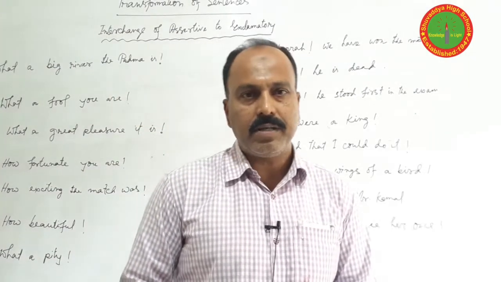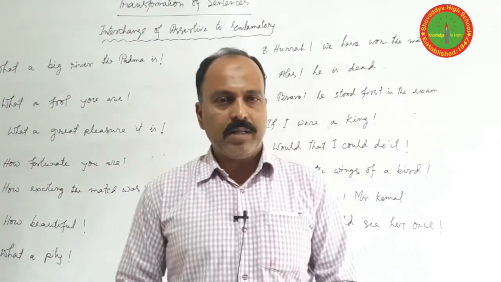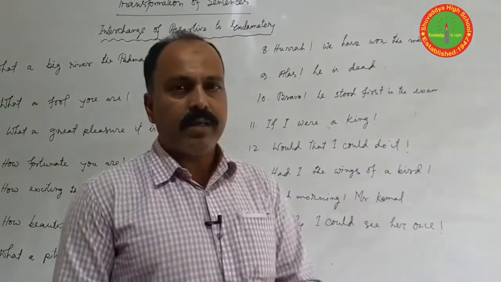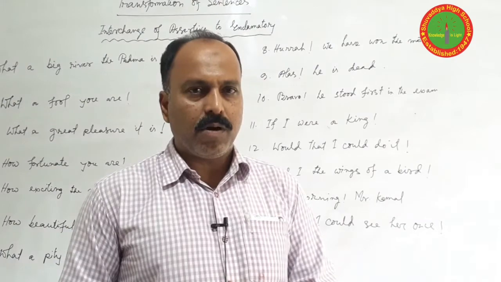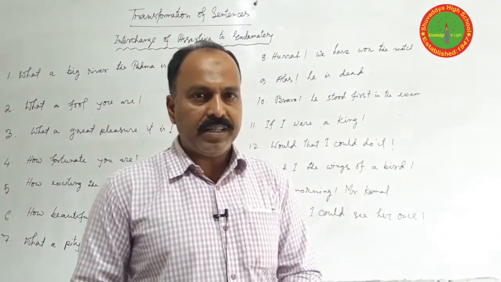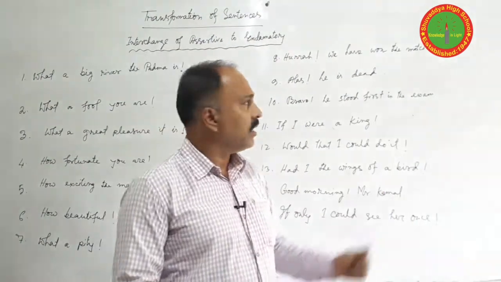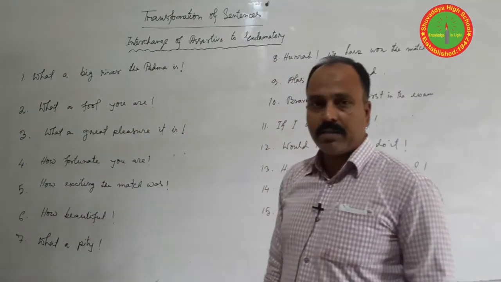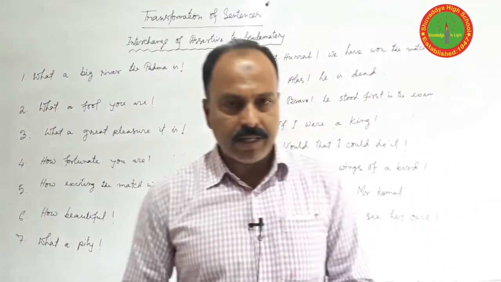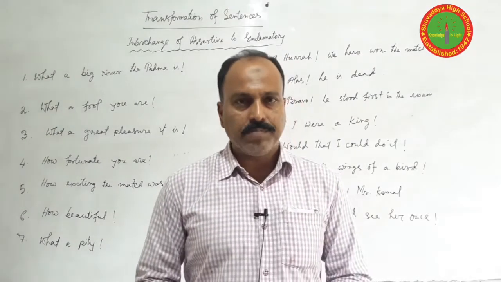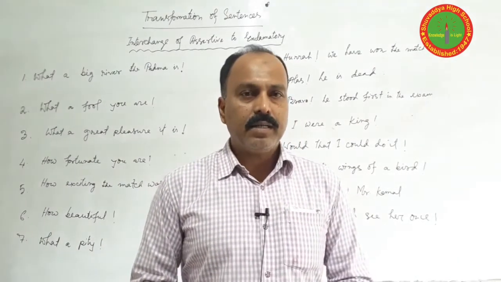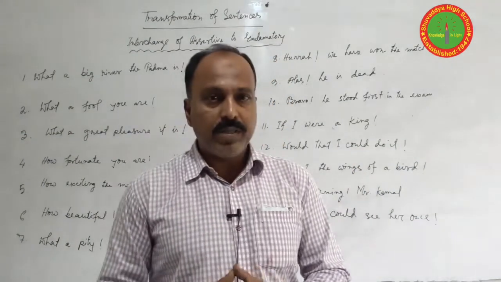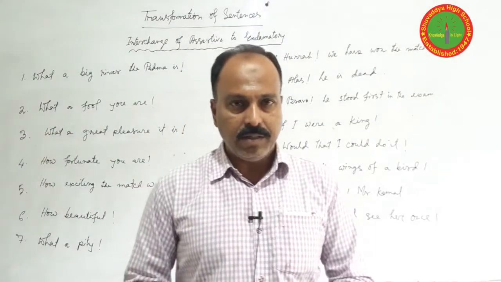An exclamatory sentence expresses certain emotion or feelings, and most of the time the exclamatory sentence starts with what and how, generally, but not all the time. And an assertive sentence, we already know, begins with a subject and then a verb.